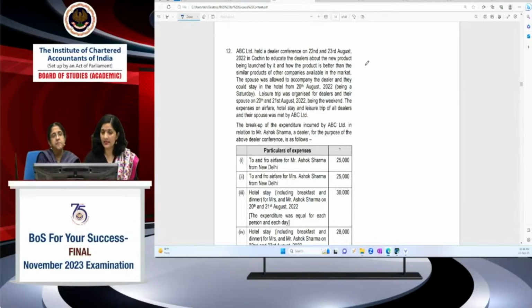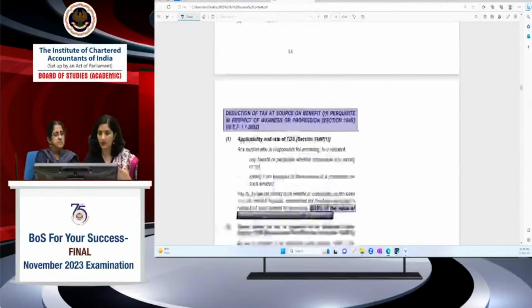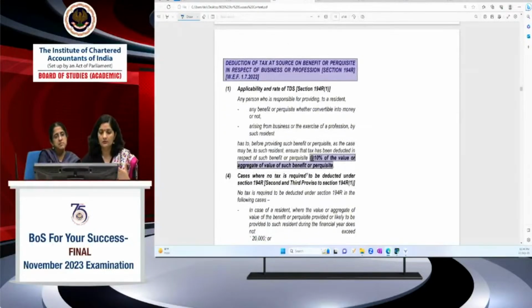So basically this question is based on the guidelines being issued for section 194R. Under section 194R, TDS is required to be deducted by a person who is providing any benefit or perquisite to a resident person arising from business or exercise of profession, at the rate of 10% of the value or aggregate value of these perquisites.